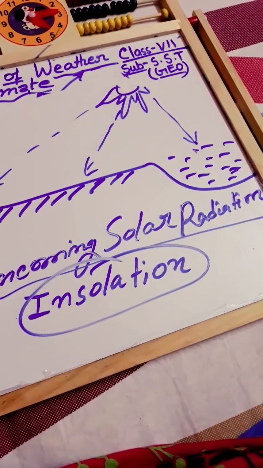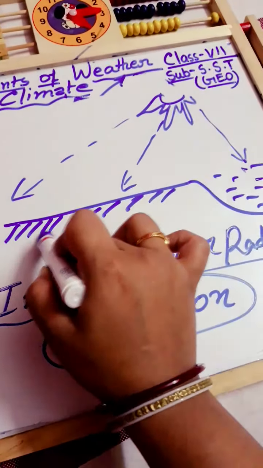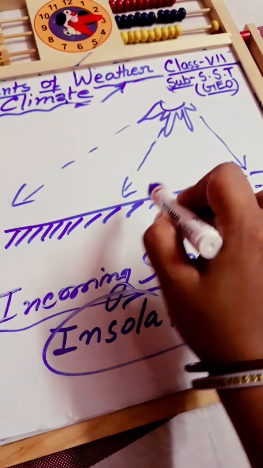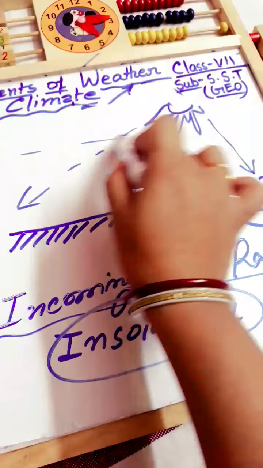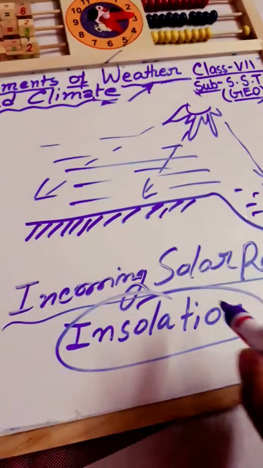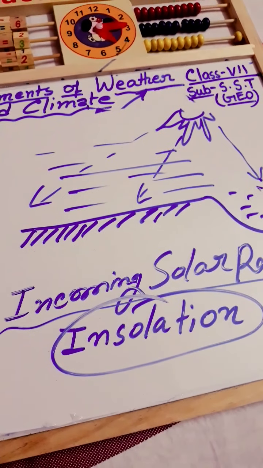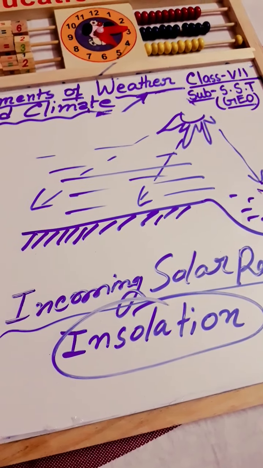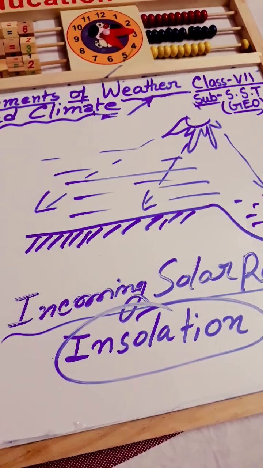Now the Earth's atmosphere does not get heated directly. This is the Earth's atmosphere, and it does not get directly heated by the sun rays, because in this portion there is the atmosphere, or you can say the environment, and in this atmosphere there are different types of things, like different types of gases and dust particles.